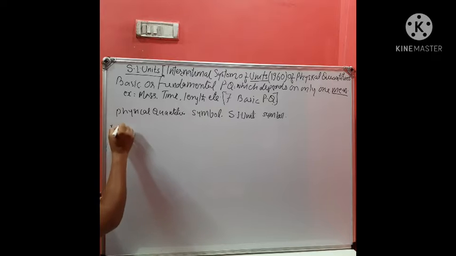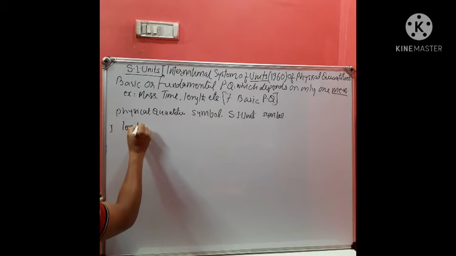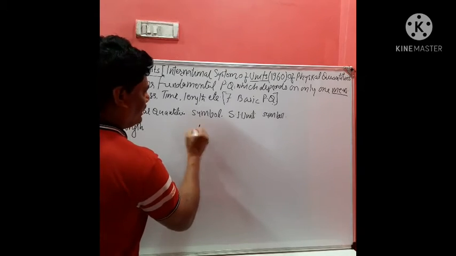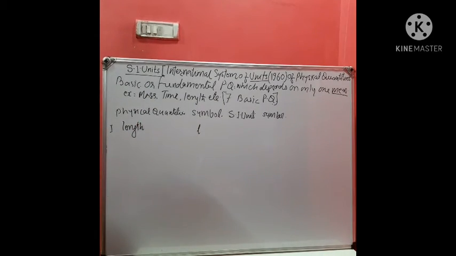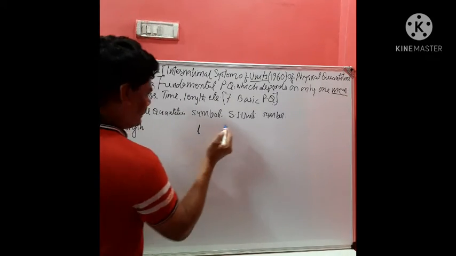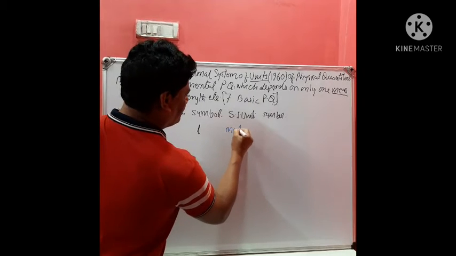The first property is called length. Its symbol is L. Its SI unit is meter.